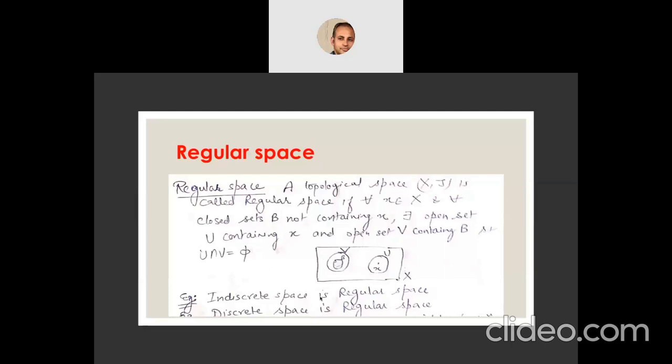Every indiscrete space is a regular space. Now this is very important. The indiscrete space was not a T0 space, it was not a T1 space, neither was it a T2 space, but the indiscrete space is a regular space. You can easily check. And a discrete space is a regular space. Even R with the usual topology is also a regular space.